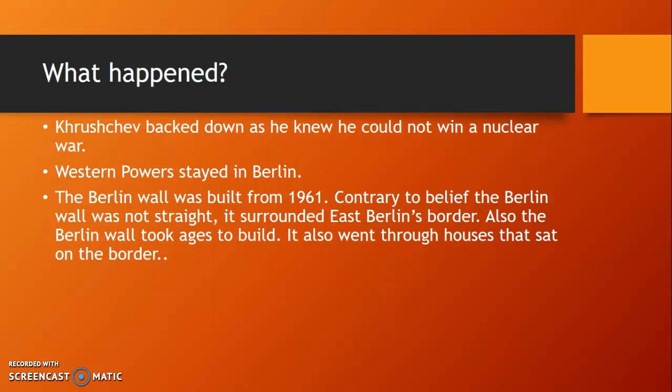Contrary to belief, the Berlin Wall was not straight, as it surrounded East Berlin's border, which was almost like a circle. Also, it took ages to build. So, if you say in your exam that in 1961 the Berlin Wall was fully built, it wasn't, because obviously East Berlin is a big place and it takes a while to build a wall.